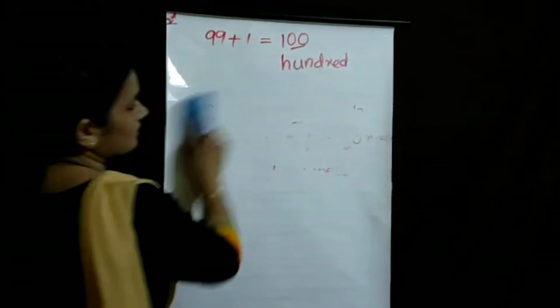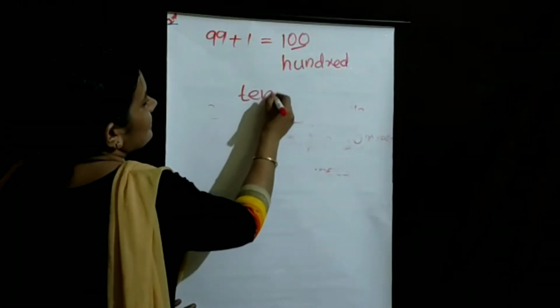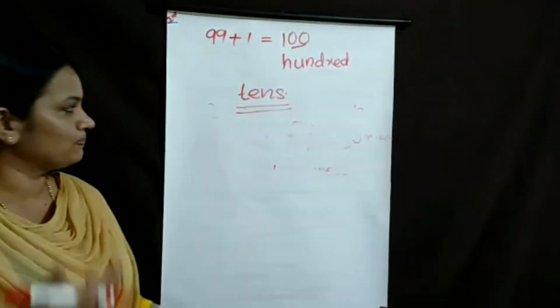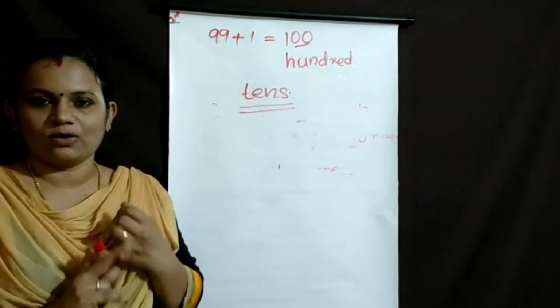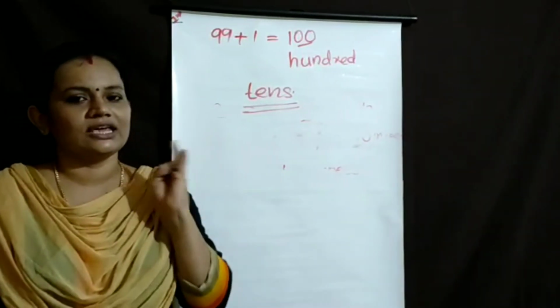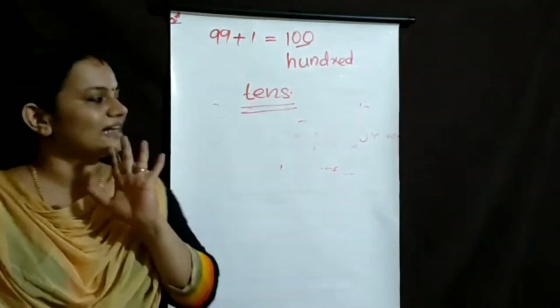How to make it in tens? Let me write it. Tens. See, I will say: 1 ten, 10. 2 tens, 20. 3 tens, 30.